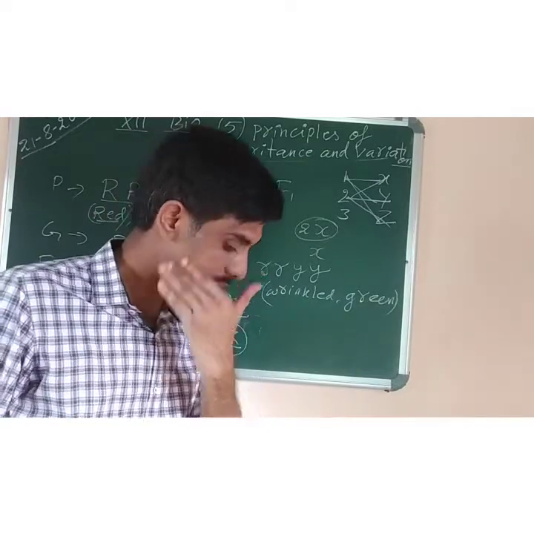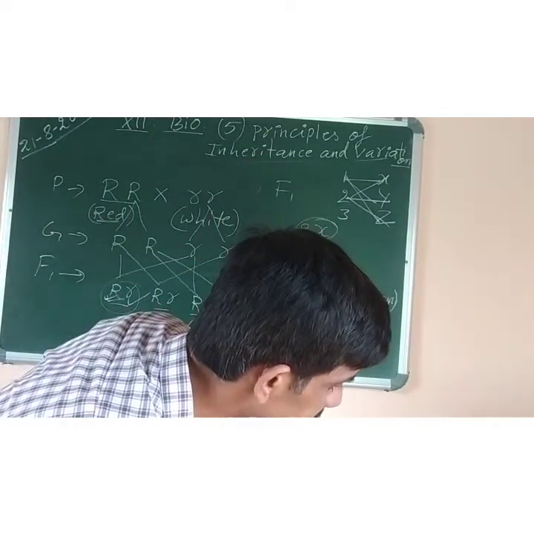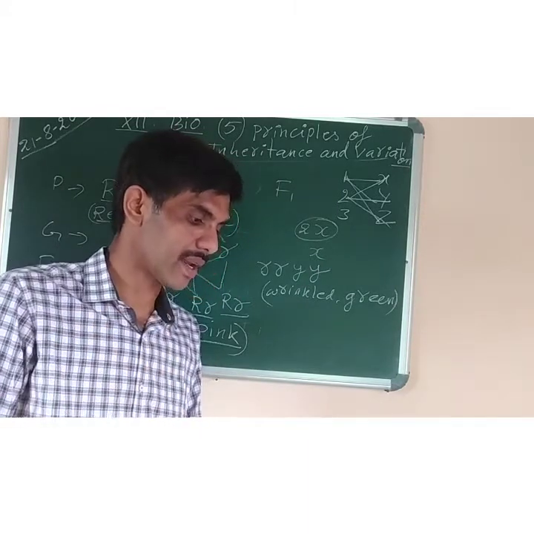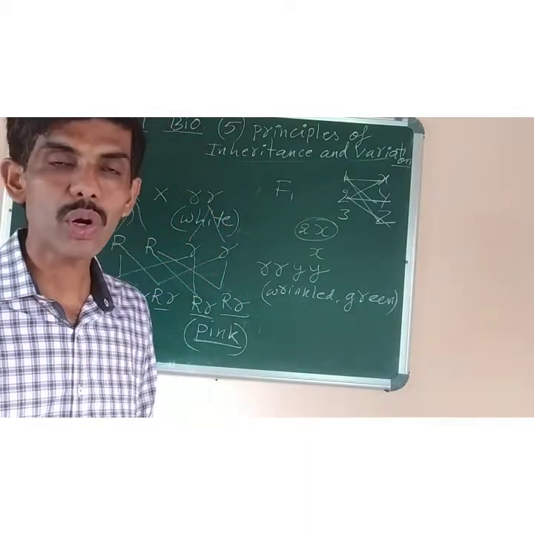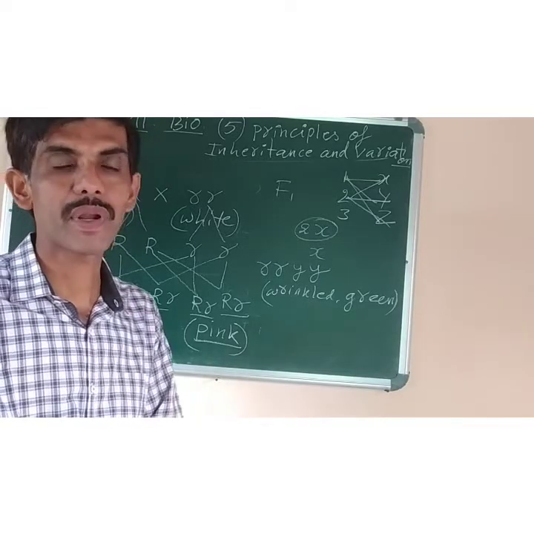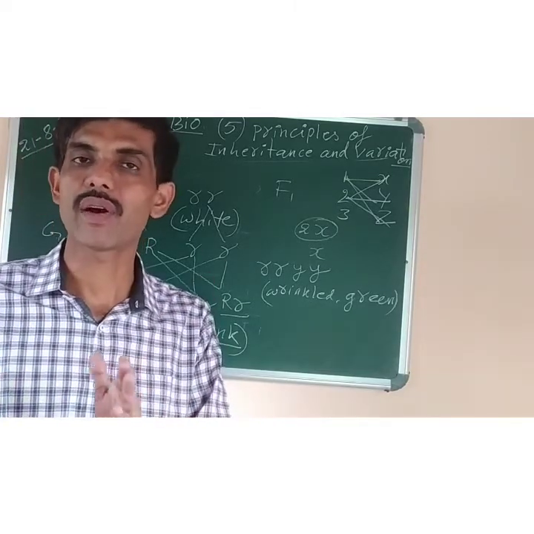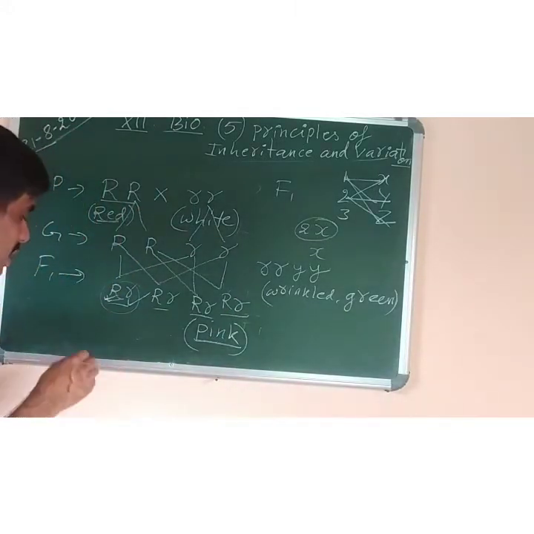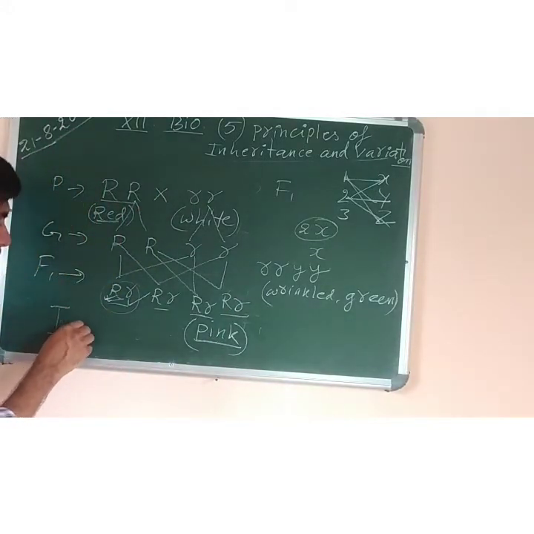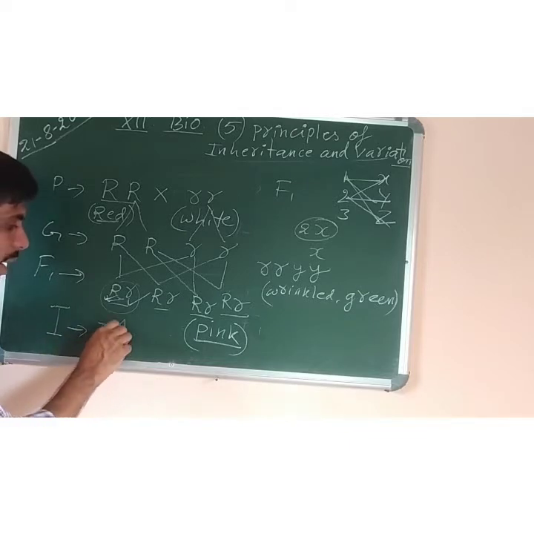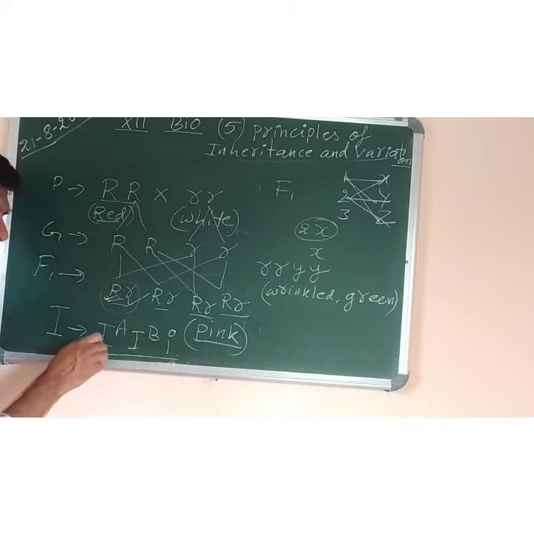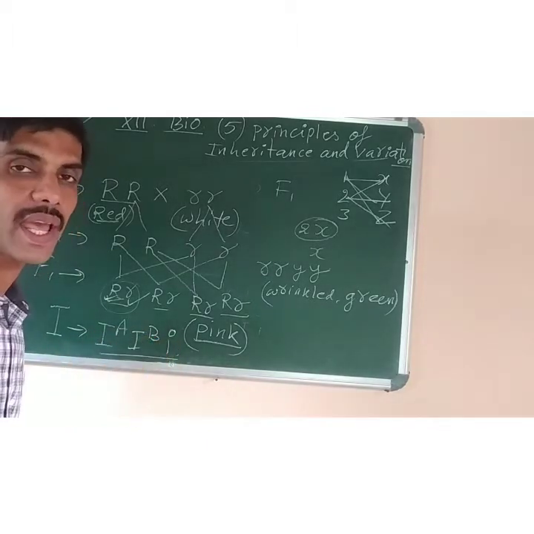Got it? Example is already given of Mirabilis. In your syllabus, example is of snapdragon. Already we have done. And then codominance. The example of codominance is blood group. We had already done that human blood group is determined by a gene called I, which is found in three different forms. That is I capital A, I capital B, and small i. These three different alleles are there. So that's why it is also called multiple allelism.